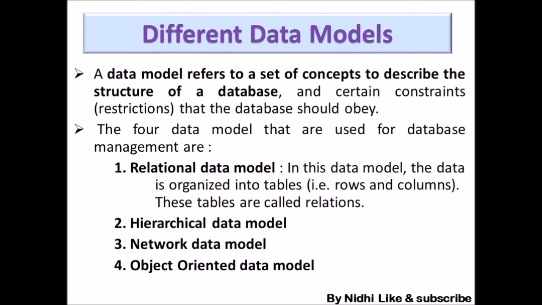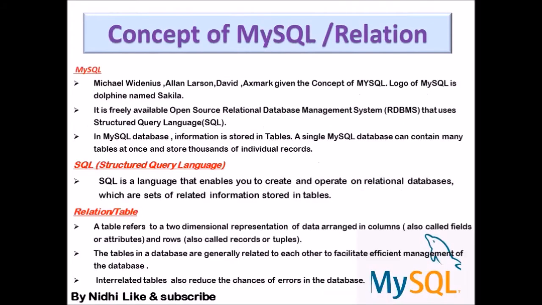What we are going to study is the relational data model, so we have to know about this much. So these are the names of data models: relational data model, hierarchical data model, network data model, and object oriented data model.